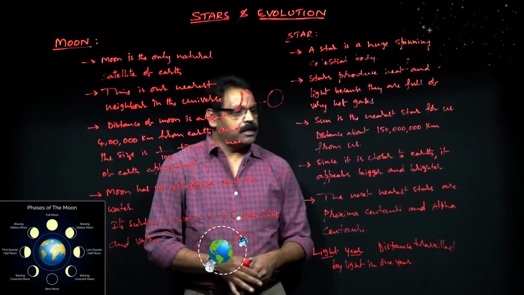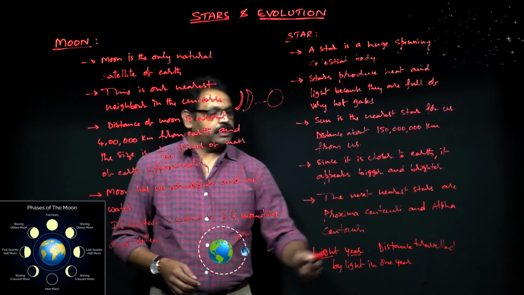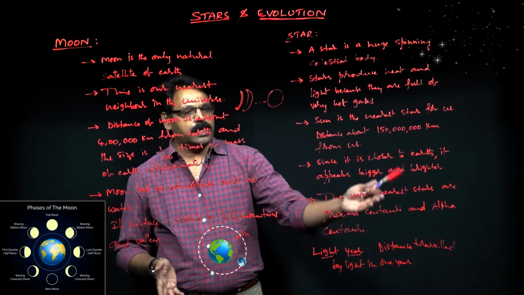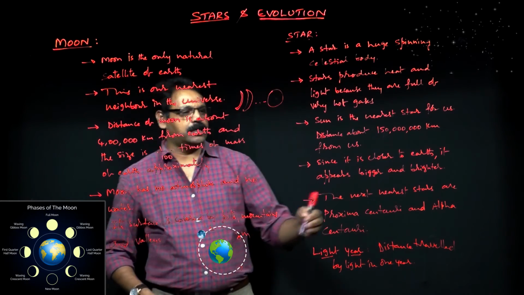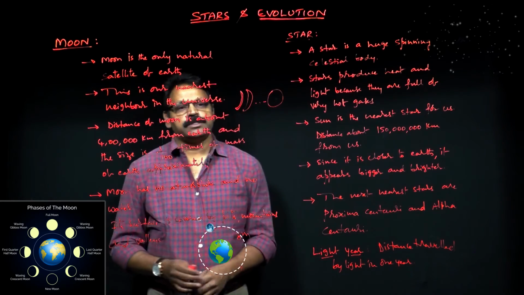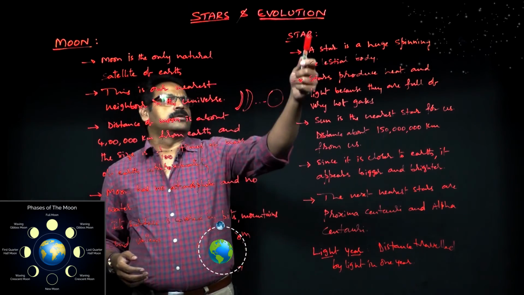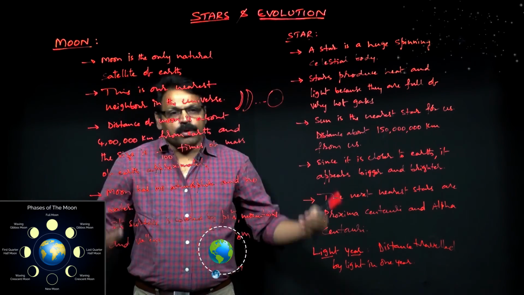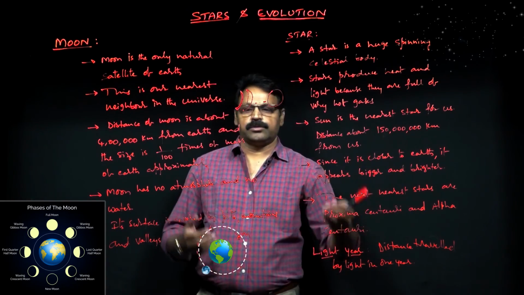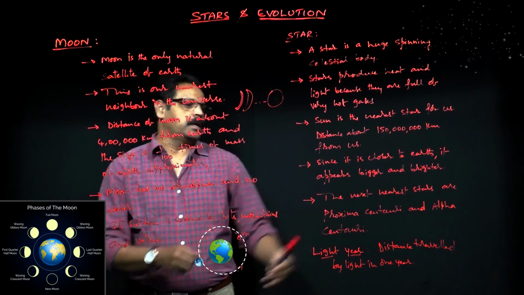But next to the sun, we also have other stars, namely Proxima Centauri and Alpha Centauri. These are the other stars which are nearer to us, but generally we don't come across these things. Sun you can think of which is nearer to us. So sun is a star. Stars have their own energies both in terms of the hotness and the light. So this is how the moon and star can be analyzed.